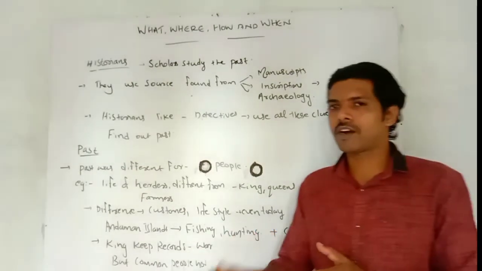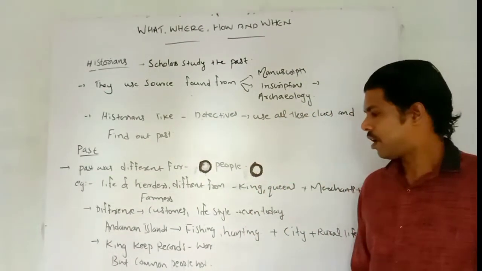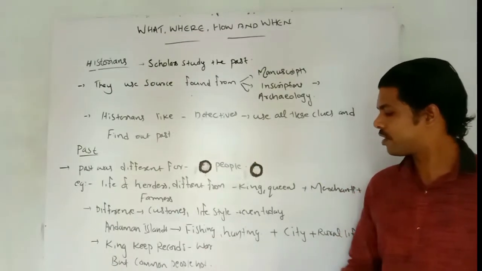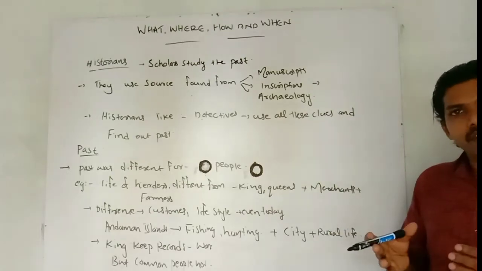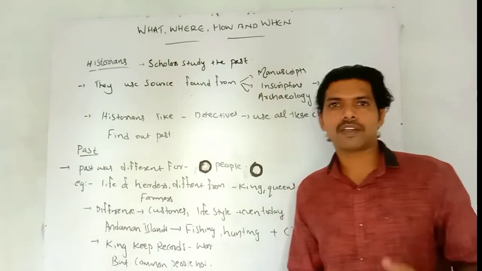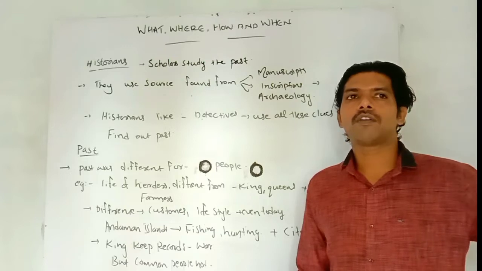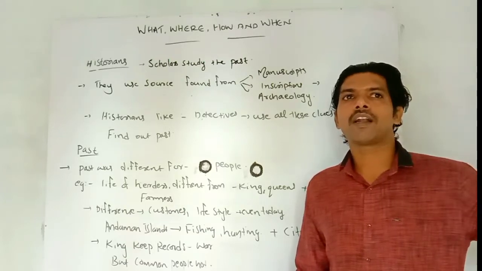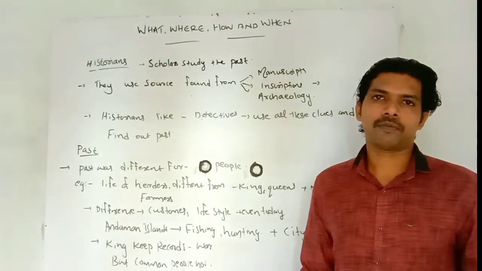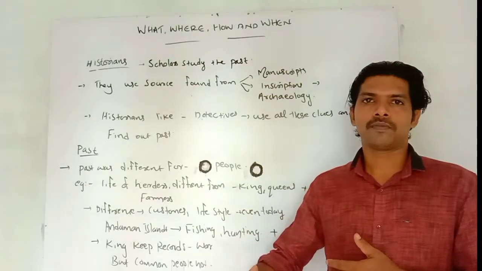The life is like an ancient one. They are tribal people, and even today they hunt animals and fish; that is their most important food. So that life compared to our life is entirely different. Recently we saw a piece of news in the newspapers: in the Andaman and Nicobar Islands, they killed a foreigner. When foreigners reach that island, they kill the person with a bow and arrow. So even today they use traditional weapons like the arrow.